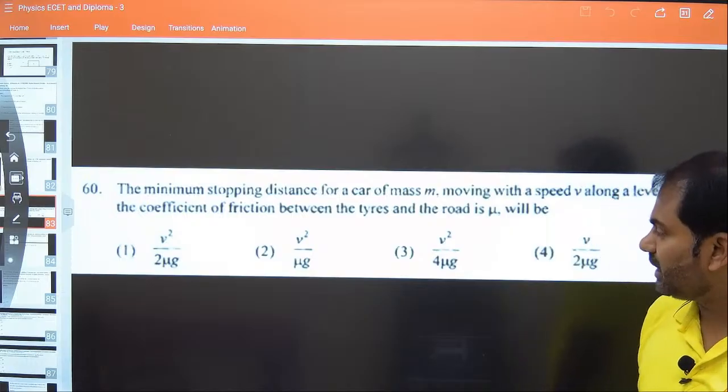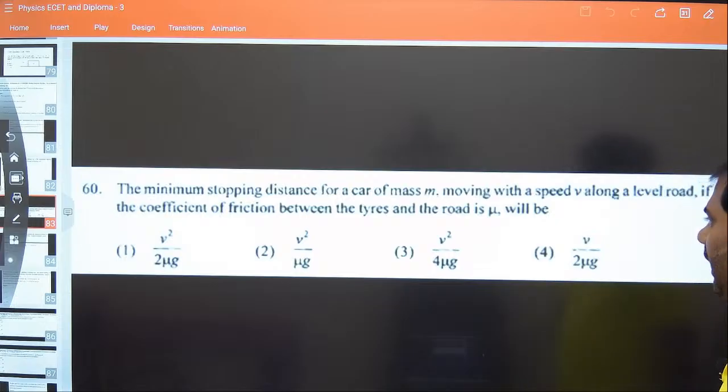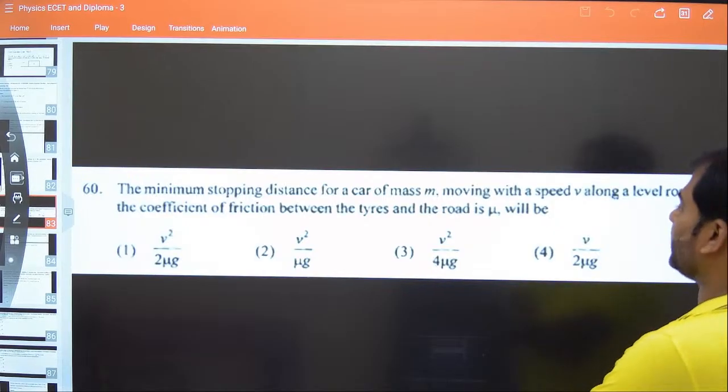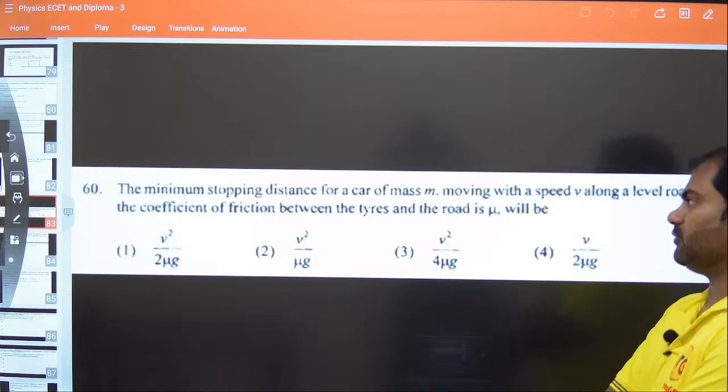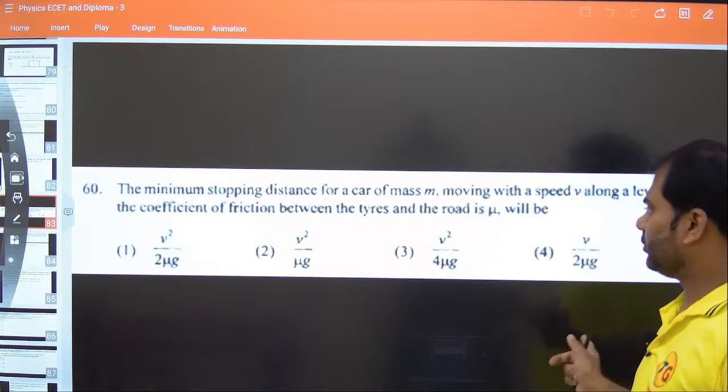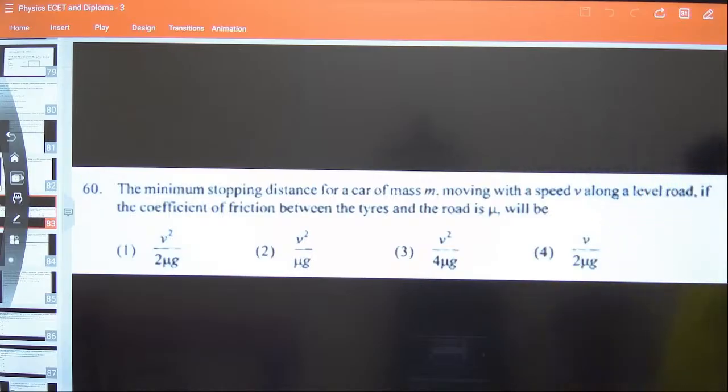It is given that the minimum stopping distance for a car of mass m moving with a speed v along a level road, if the coefficient of friction between the tires and the road is mu, will be. We need to get the value here. I am reading once again for you guys to see it clearly. The minimum stopping distance for a car of mass m moving with a speed v along a level road, if the coefficient of friction between the tires and the road is mu, what will be this value?